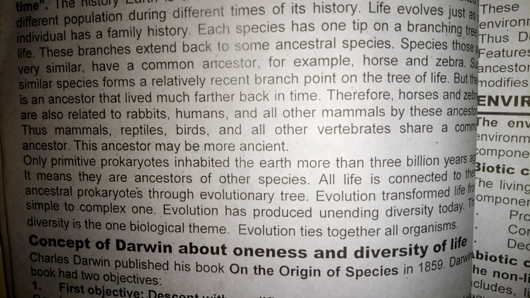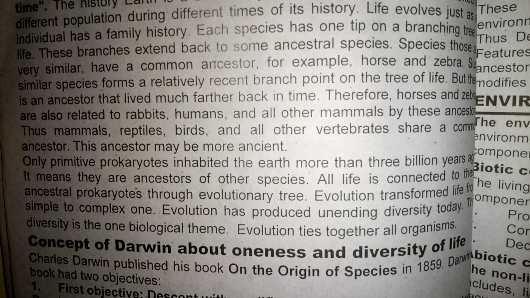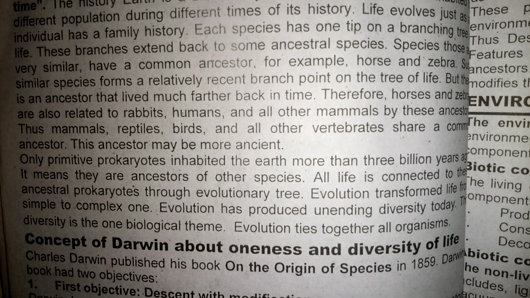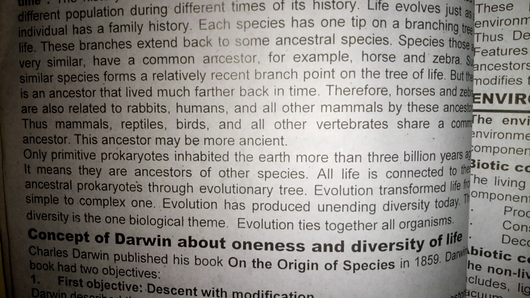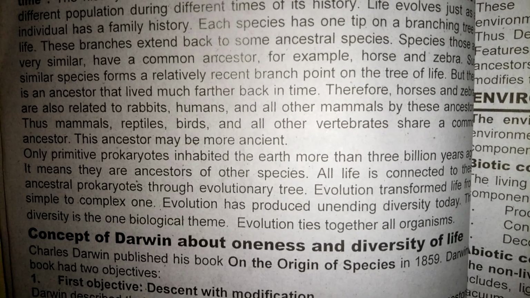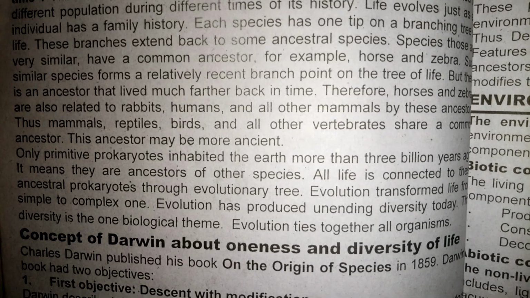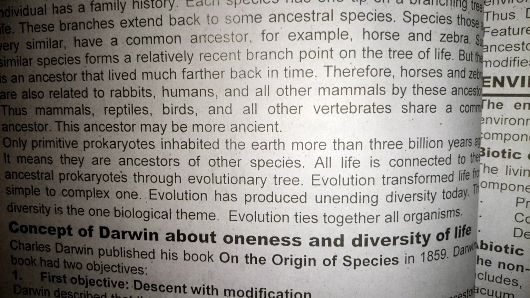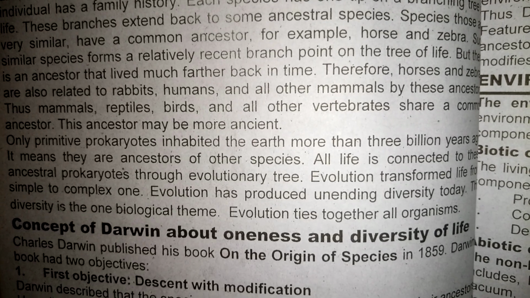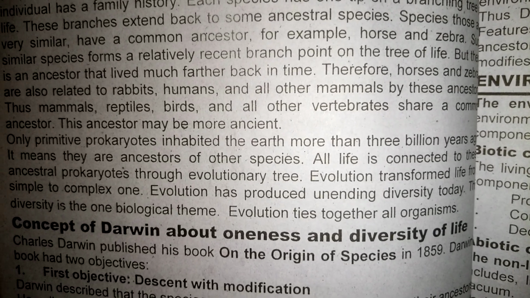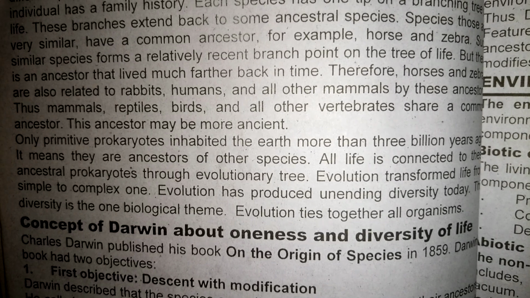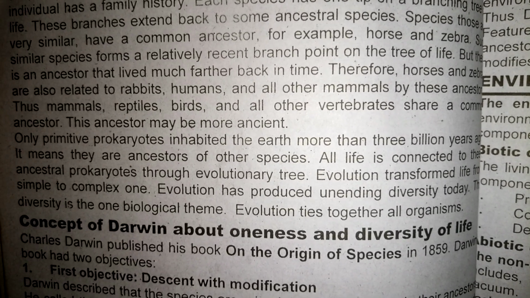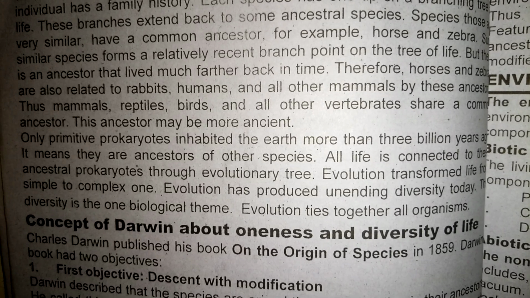Such similar species form a relatively recent branch point on the tree of life, but there is an ancestor that lived much further back in time. Therefore, horses and zebras are also related to rabbits, humans, and all other mammals by these ancestors.